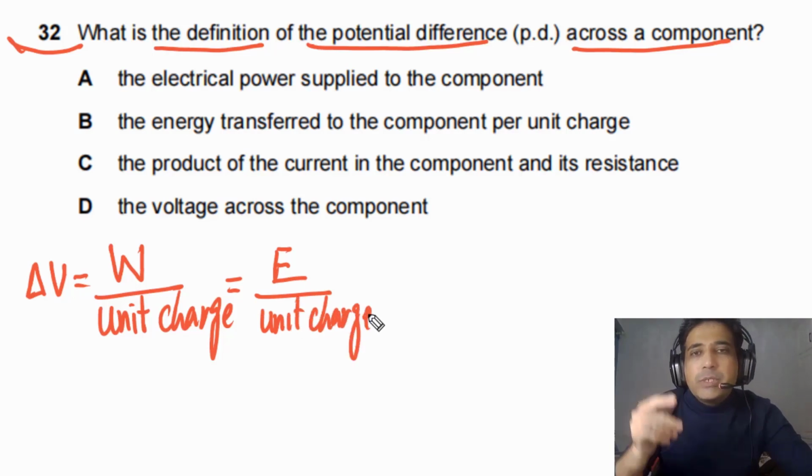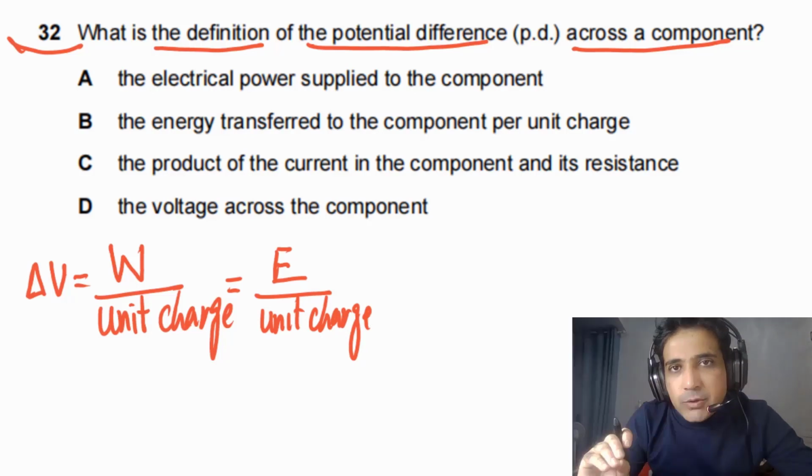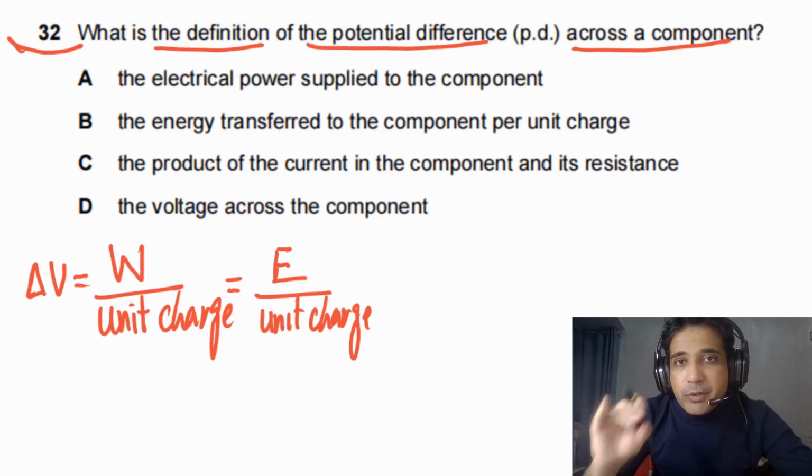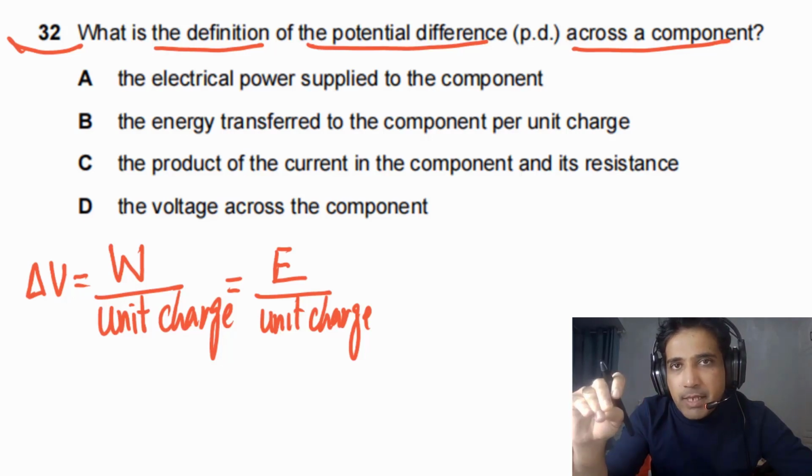So this is how we can define potential difference. It simply means that when unit charge passes through a component, how much energy is transferred to the component. If we talk about resistor, when unit charge passes through resistor, how much electrical energy is converted into thermal energy. That is potential difference.